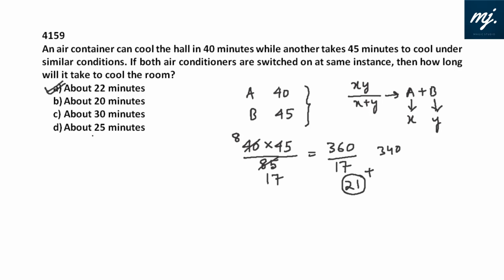Since it is given "about", we are just finding about how many minutes it will take. 17 into 20 is 340, 20 left, 21, 3 would be the remainder. It will be 21 and 3 by 17 minutes exactly. So here the option to be ticked is about 22 minutes. Option A fits in.